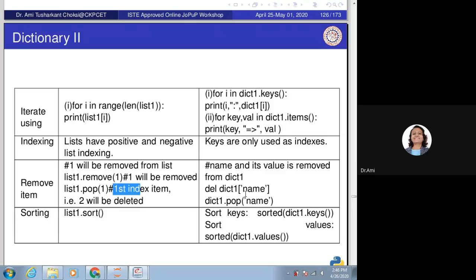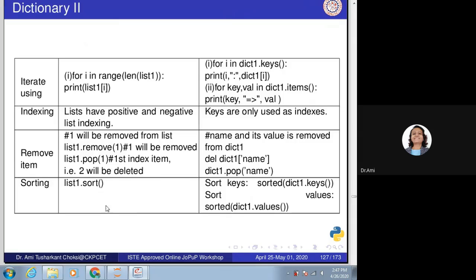So what if we want to do something like this for a dictionary? We have to use del dict1 of name, or otherwise we can do dict1.pop and, in single quotes, name. If we want to sort the list, we have to use list1.sort.